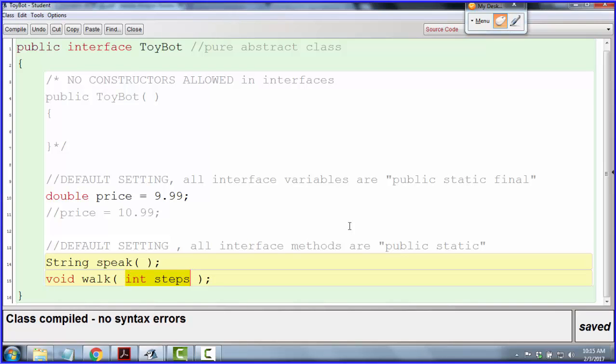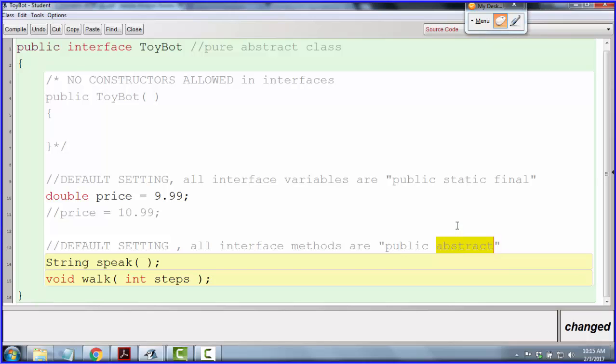Now, can I put the words public and static? I did it again. I can't. I did that last period too. I'm so mad at myself. All right, I meant to say abstract. I don't know why I did that. I did that two classes in a row. I'm sorry. Erase static from your brain. The variable is static. The method is abstract. I'm sorry.